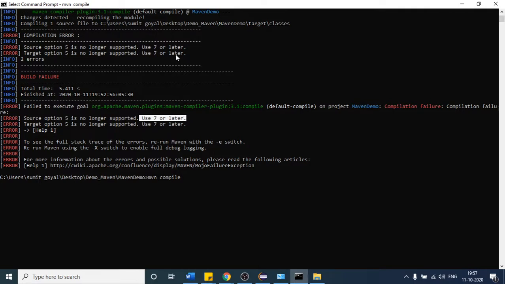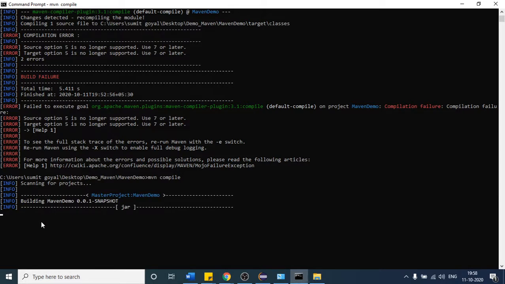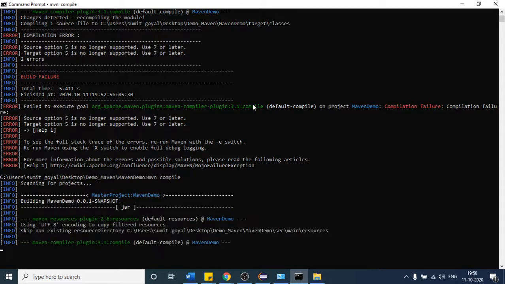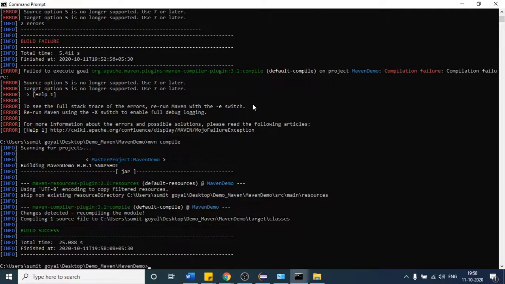So I think I should open my command prompt again. It is taking more time. Okay, so it has started. So after that, you can see build success, right? So this time it did not throw any error, right? So is it clear to everyone? If you get that kind of error, how to resolve it?